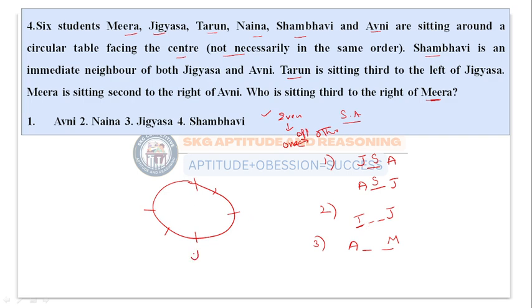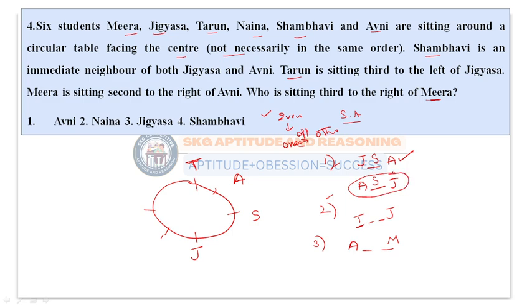Suppose I take Jignasa here. To the left of Jignasa, Tarun is present: first left, second left, and third left, here Tarun is present. Next, suppose I take the first condition here, Avni, Shambhavi, and Jignasa. Let us hold this point.